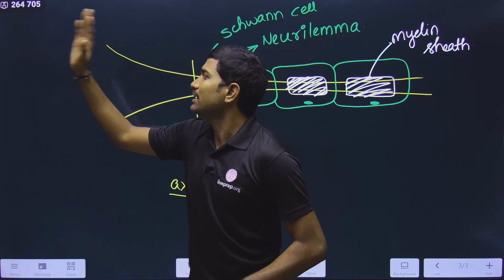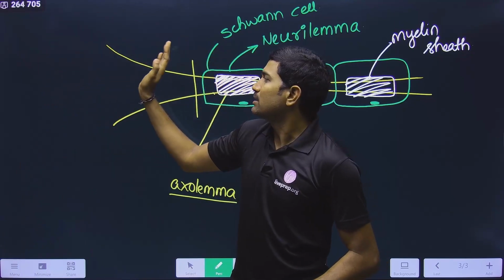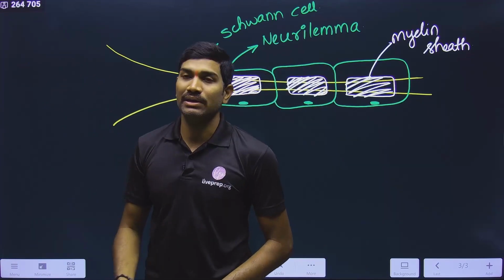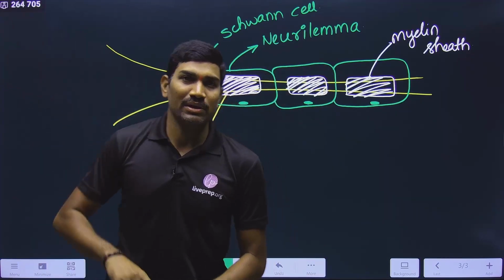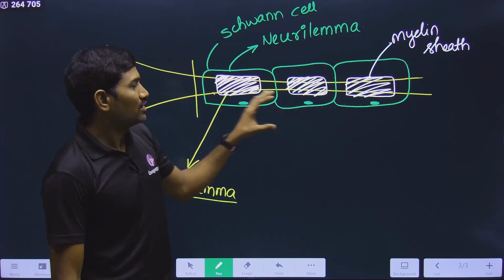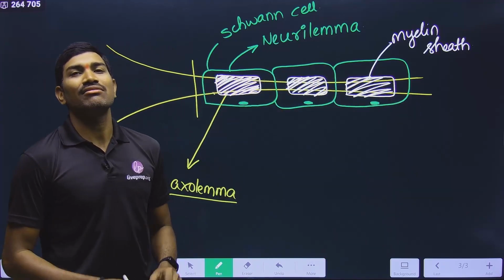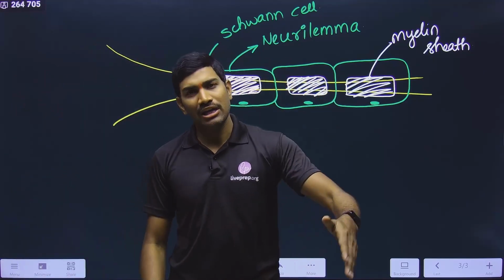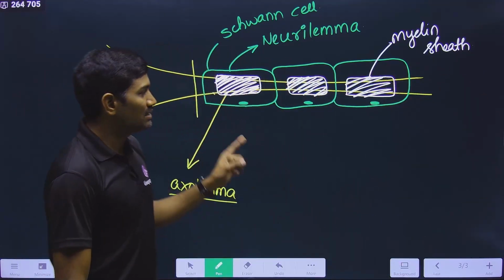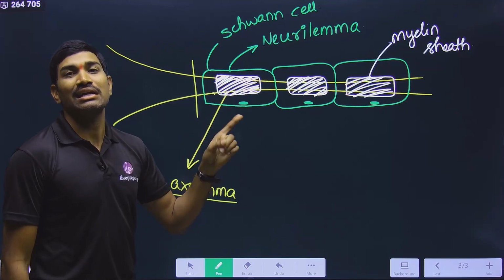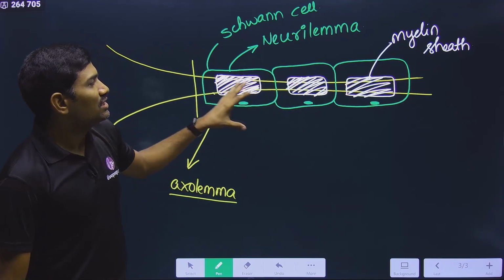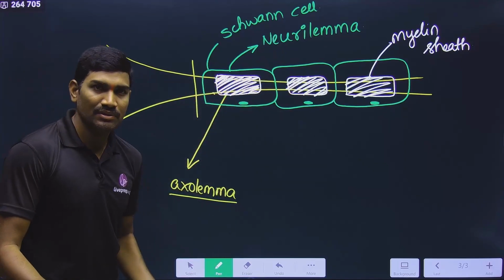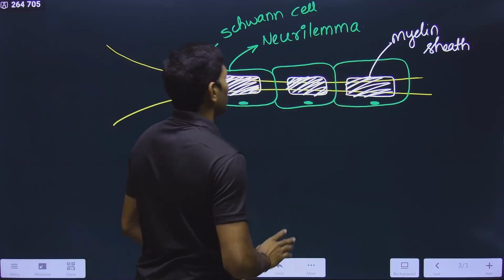Whereas the cell bodies and dendrites, mainly the cell body part, are grouped together and that will give the gray appearance. The cell body part will give a gray appearance, and the myelinated portion of the axon will give the white appearance. So based on this, you get the names white matter and gray matter. I will tell you about this once again, so please remember the logic behind the white matter, gray matter concept. Clear? So in this way, the myelin sheath is white in appearance, and that's why it is part of the white matter. I will explain that point separately.